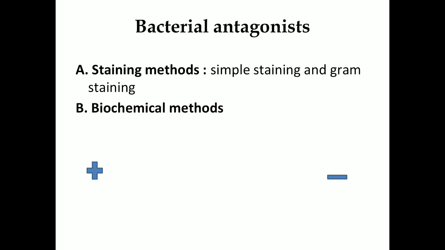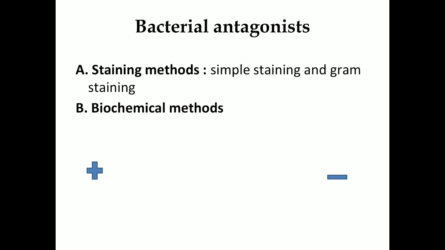Then next, bacterial antagonists are identified by staining methods and biochemical methods. In this slide we are discussing only staining methods. There are two types of staining, first simple staining and second gram staining.